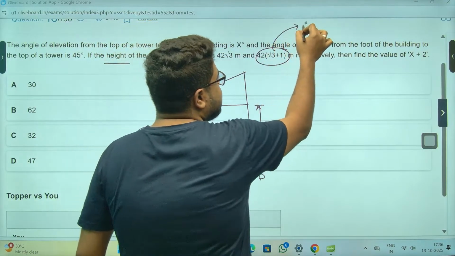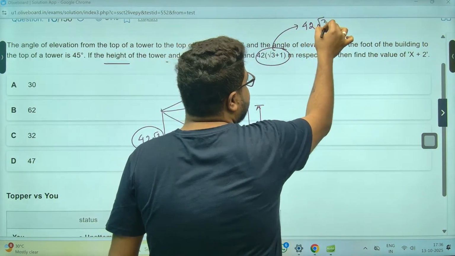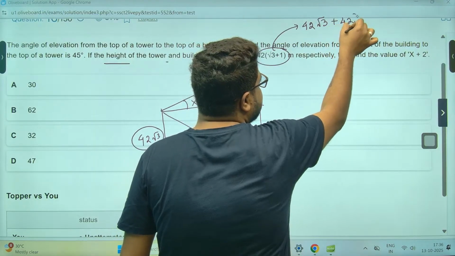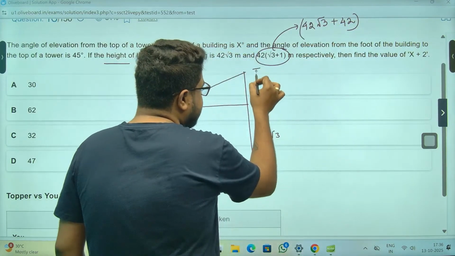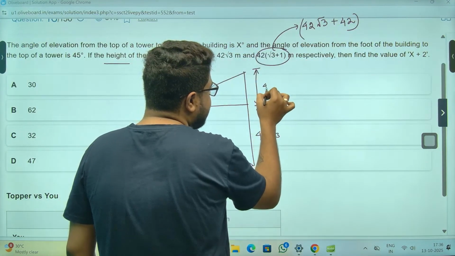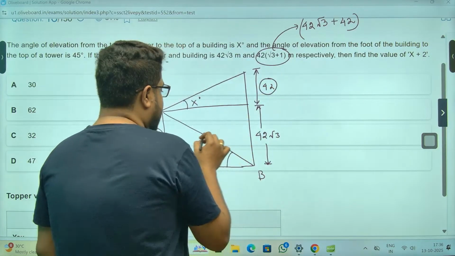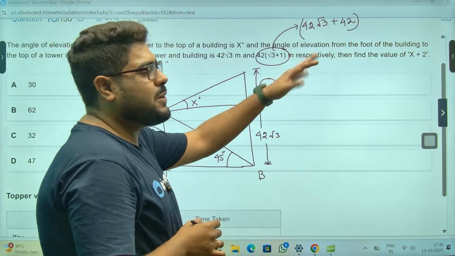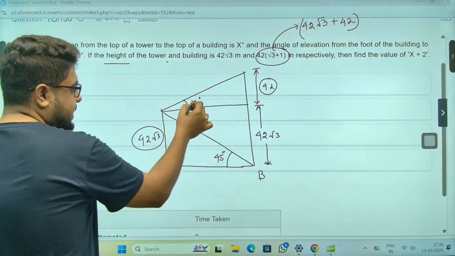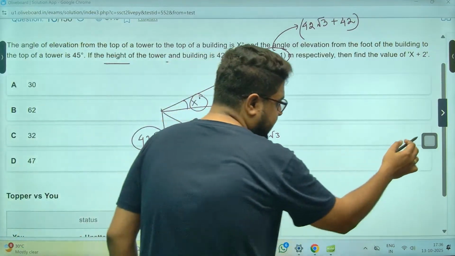Achha, break it down, sir. This is nothing but 42 root 3 plus 42, sir. Now 42 root 3 is here, so already that means I can say this is 42. And sir, again, they're asking x plus 2. Achha, x is what? This angle I need to find.